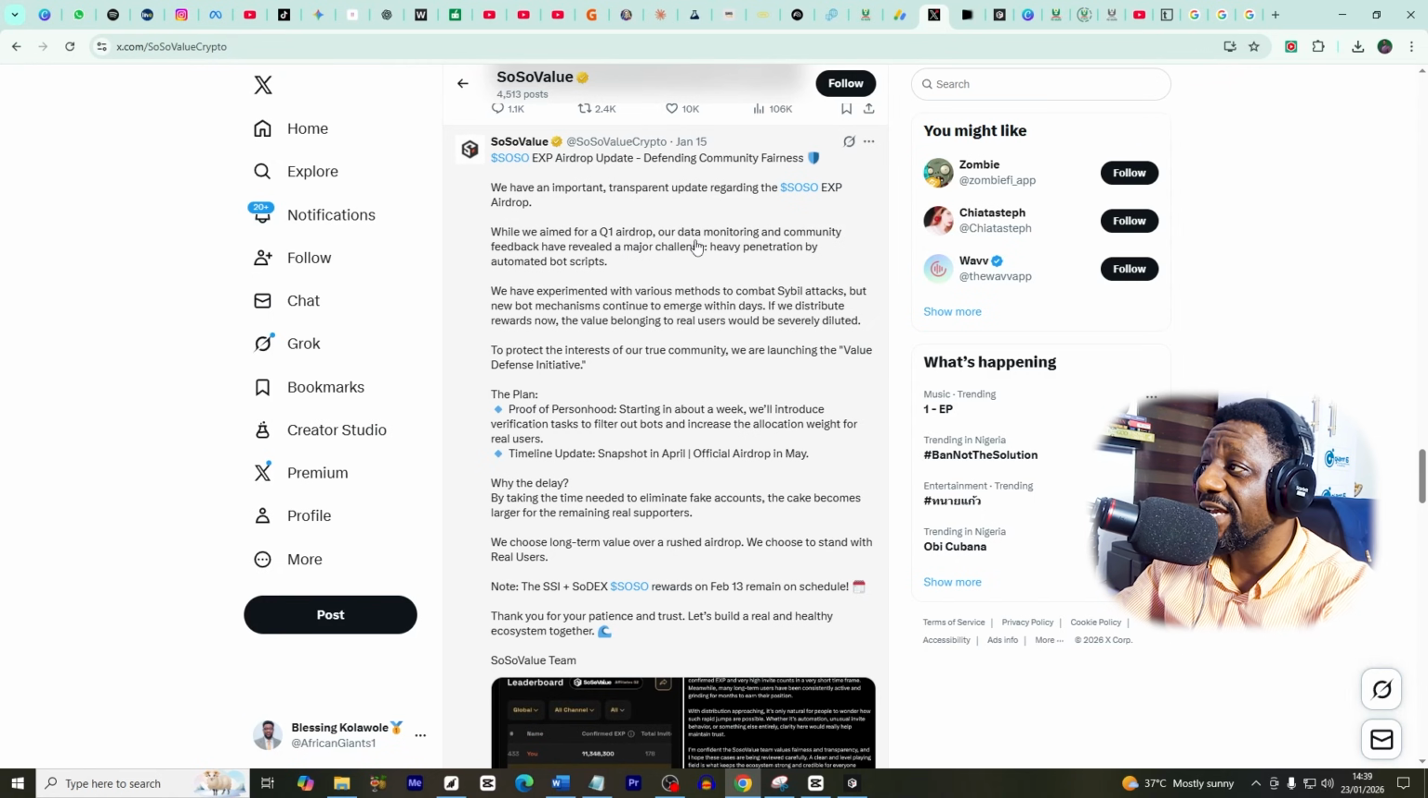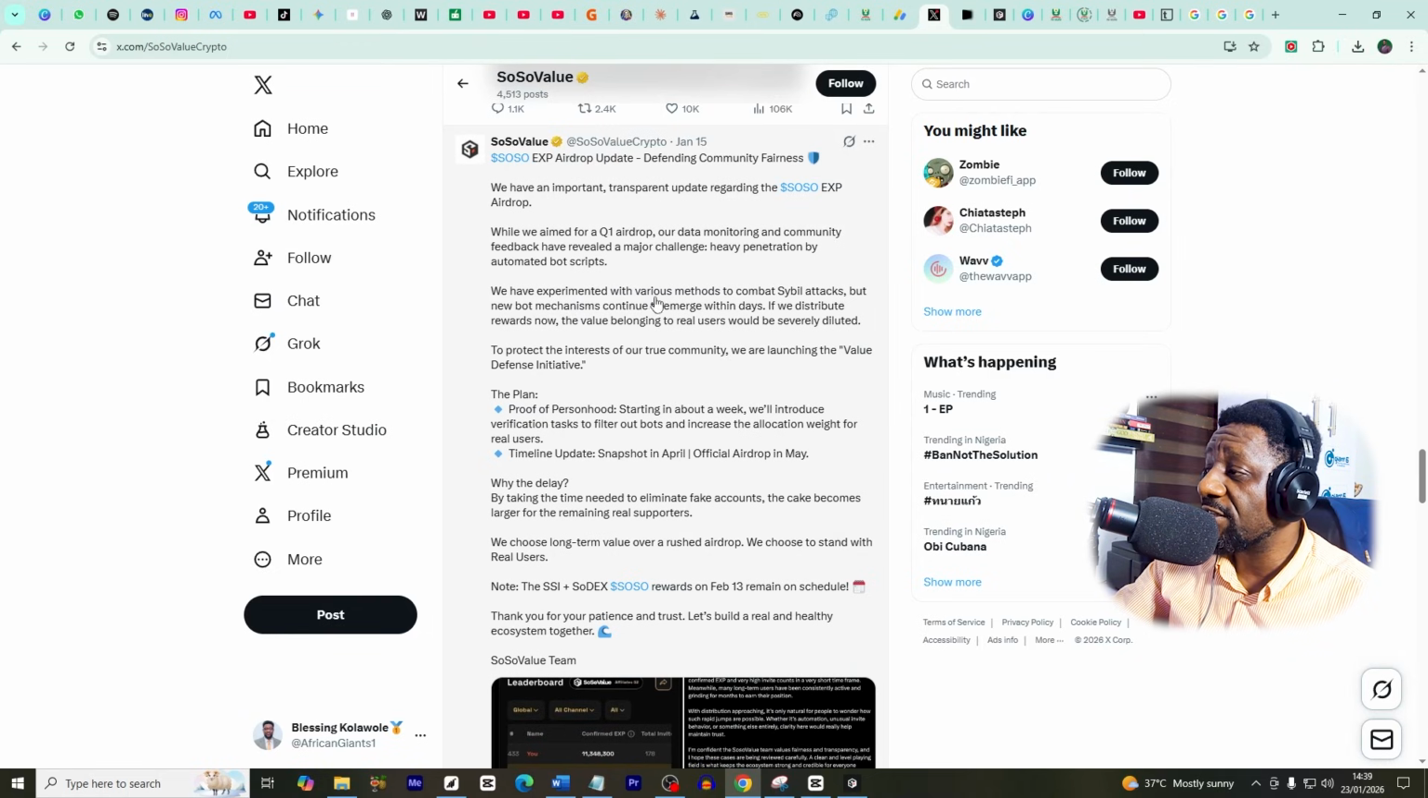But now they're saying our data monitoring and community feedback have revealed a major challenge: heavy penetration by automated bot scripts. By now, I'm sure you are used to all of these where they tell us it's because of this and that, that's why we are not going to list at this stage. That's not new. And of course, they said they have experimented with various methods to combat Sybil attacks, and they are going to remove that.